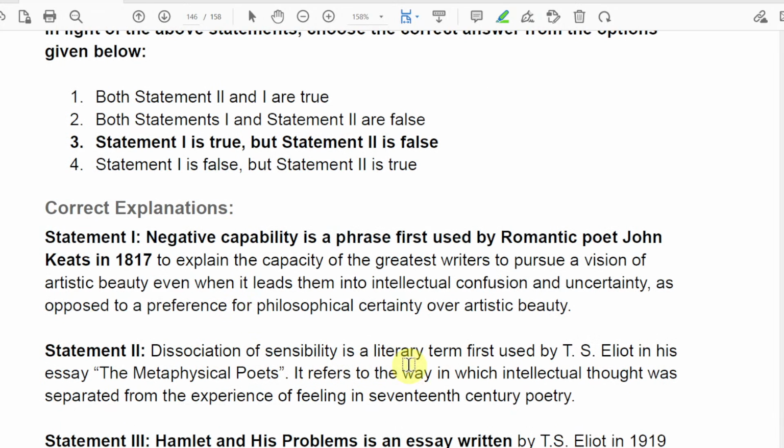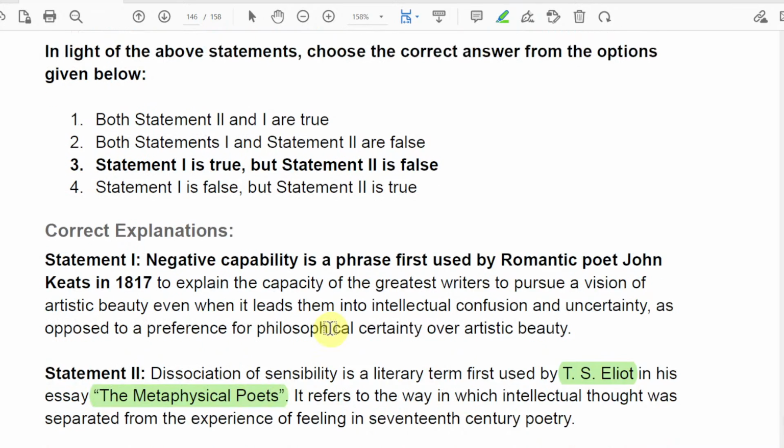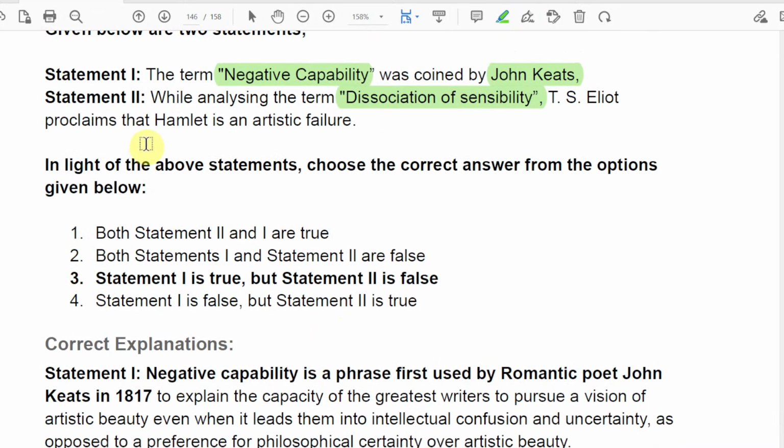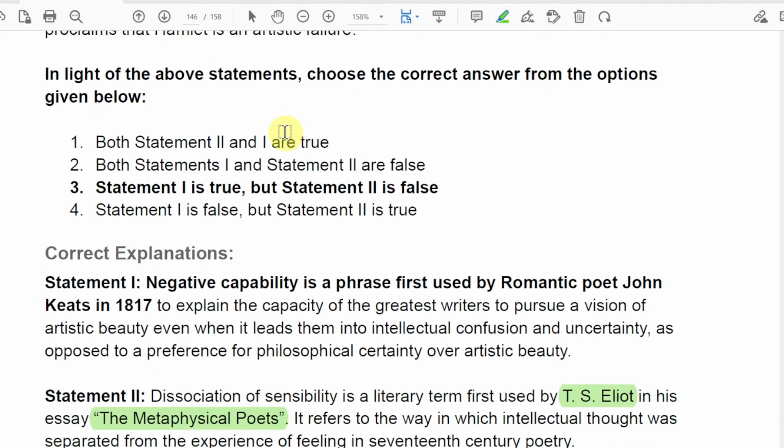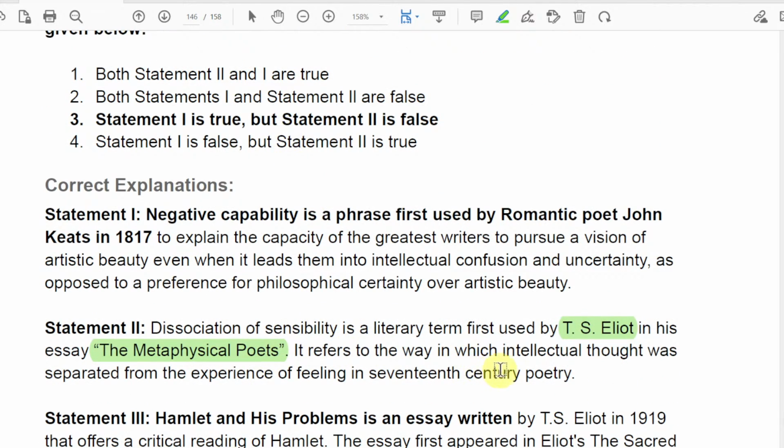Dissociation of sensibility is of course used by T.S. Eliot. That first part is correct, but it was in the metaphysical poets. Got it? It was not in Hamlet and His Problems, right? The statement is true, but it does not proclaim that about Hamlet. It refers to the way in which intellectual thought was separated from the experience of feeling in the 17th century.